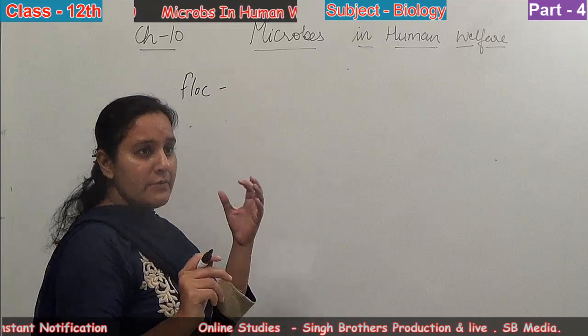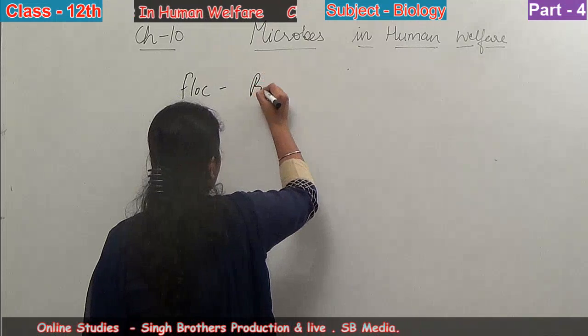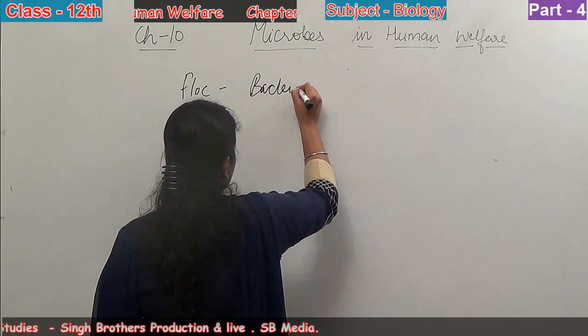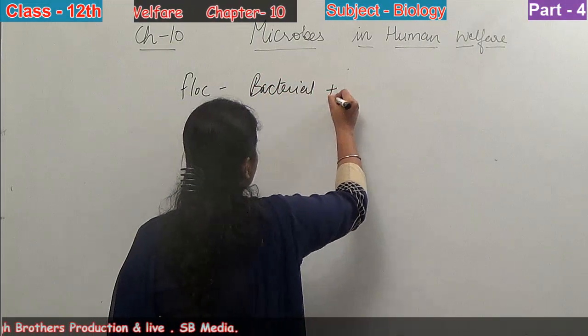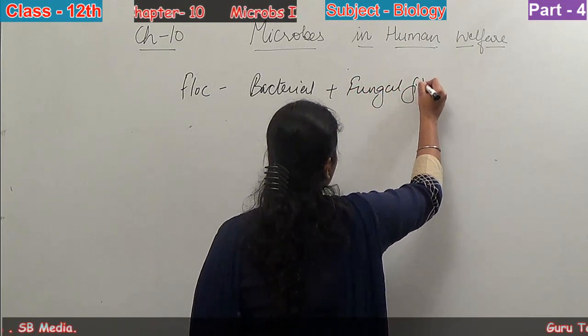I told you there is a flock formation. Now what is that flock? Flock is basically the bacterial plus fungal filaments.